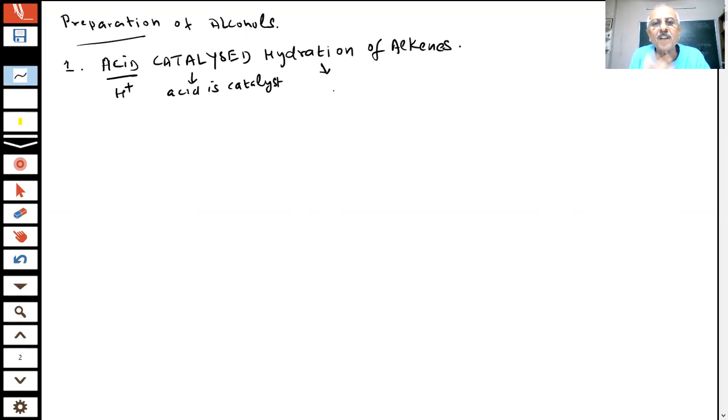When I say hydration, what will it mean, student? What is hydration? Water. So there will be addition of water. Water, I am writing like this, HOH. Addition of water will be there. Because there is OH in the water, you are preparing alcohol. So OH is required. Alkene means what? That this is a compound which contains a double bond. Yes or no? Tell me. Yes, sir. Okay. That means we have understood the reaction.